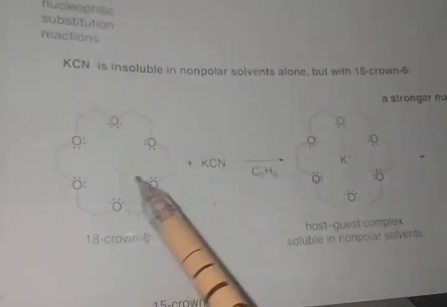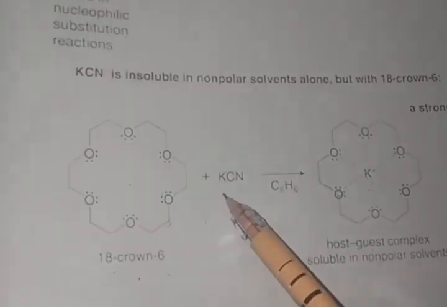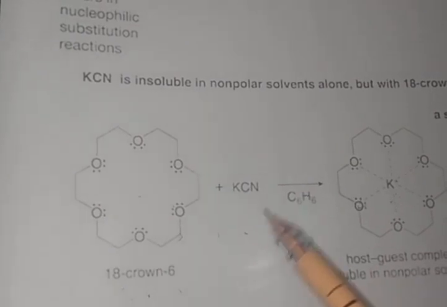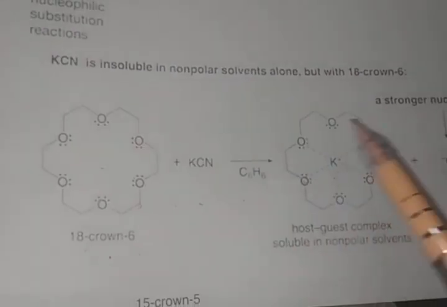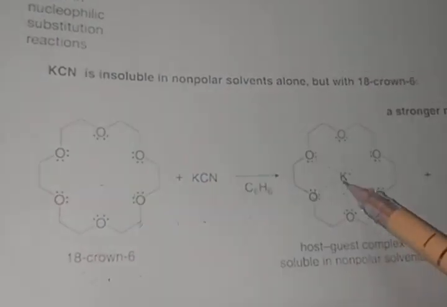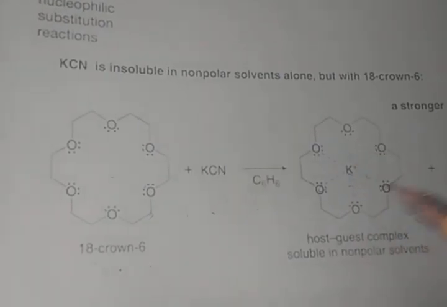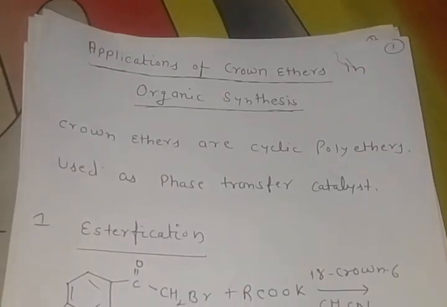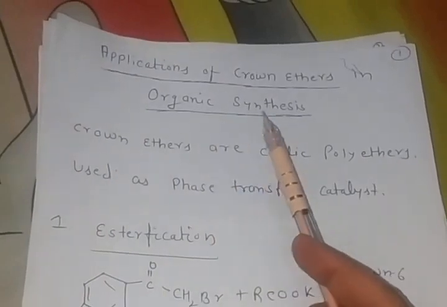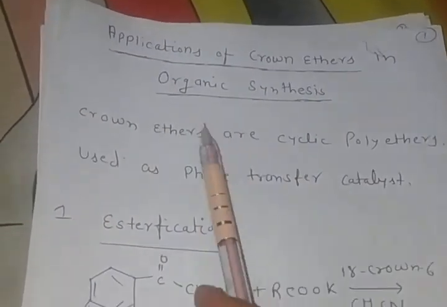See students, this is crown ether, 18-crown-6. We take 18-crown-6 and it reacts with KCN in the solution. The crown ether captures the cation. Okay students. Now we discuss some applications of crown ethers in organic synthesis.